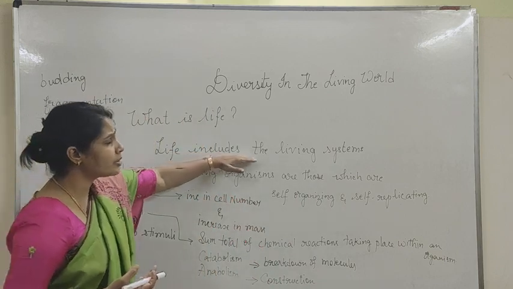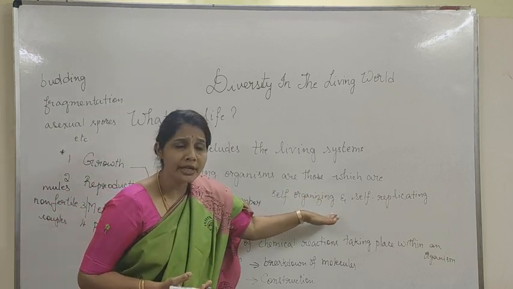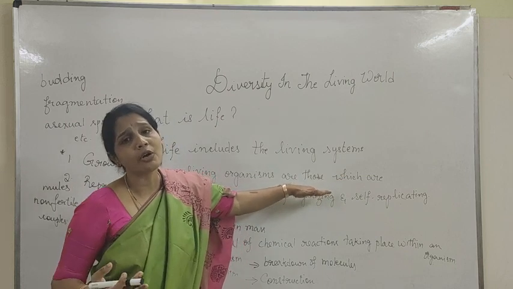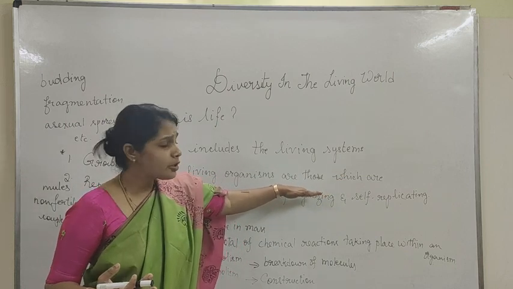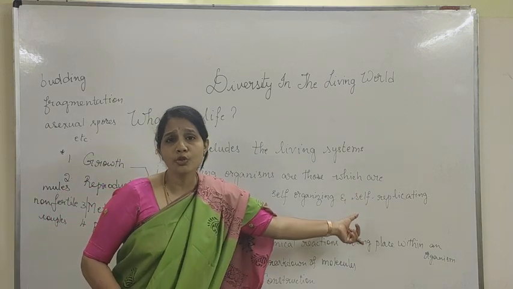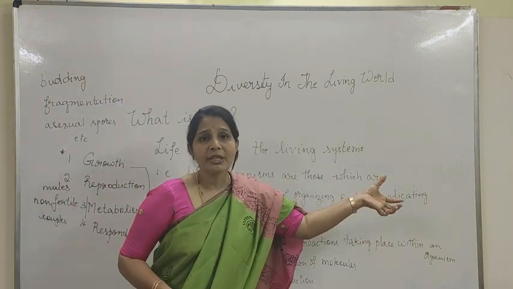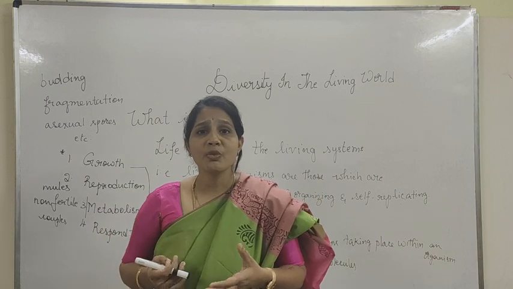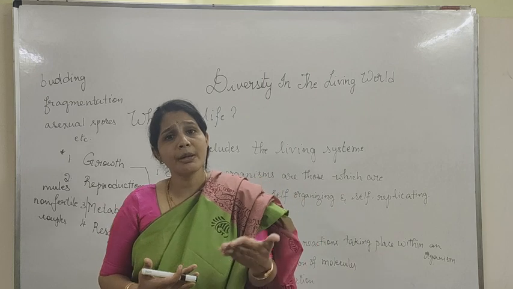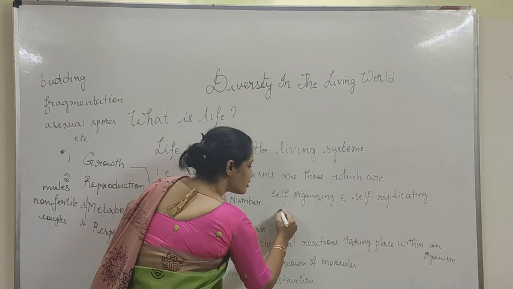So the life includes the living systems, that is the living organisms, those which are self-organized. When can we consider them as self-organized? Only when they have a structural organization. When they have a structural organization, then they can undergo a series of chemical reactions, that is what is known as metabolism, right? And then they are self-replicating. What is meant by self-replicating? That means when they can replicate on their own, that means they increase in cell number or cell mass from within, right? And then when they are self-conscious.